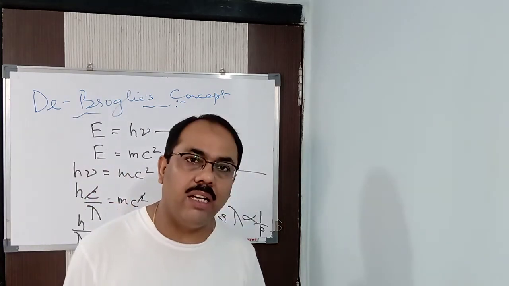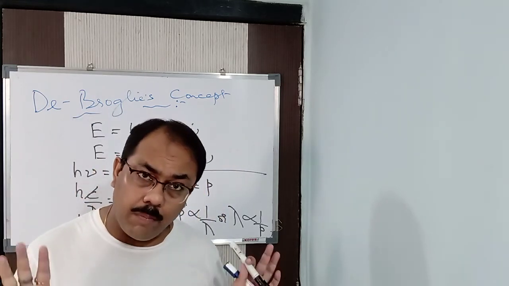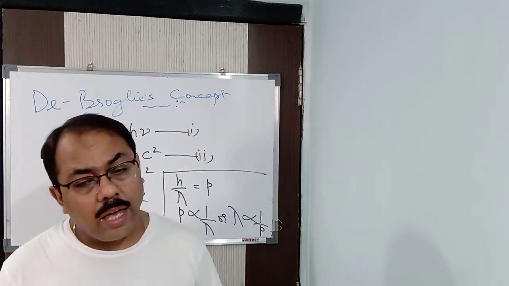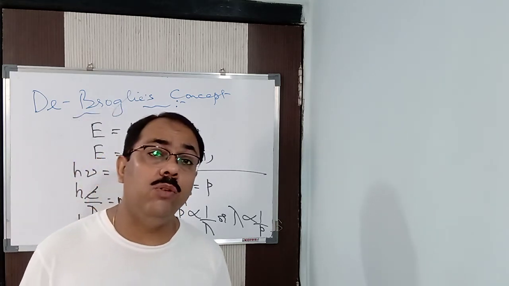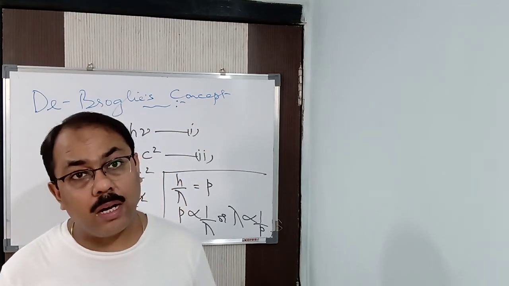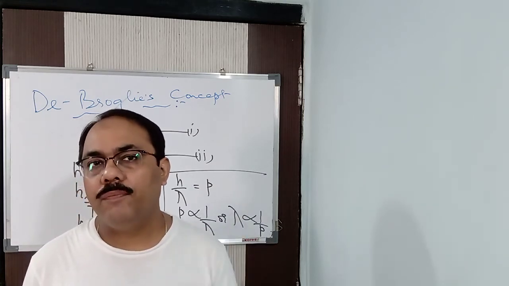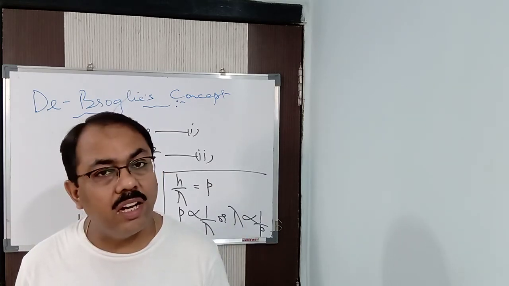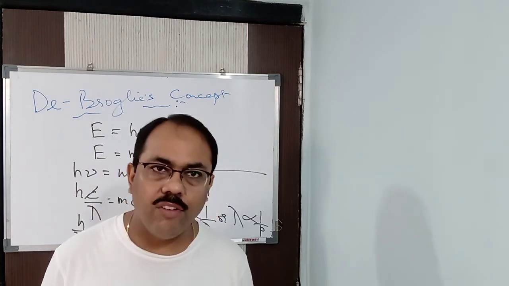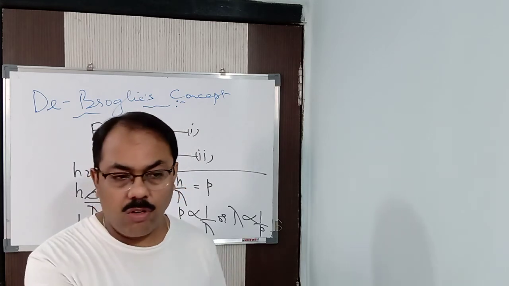So you can conclude that de Broglie's dual nature of matter, listen carefully, has nothing to do with our day-to-day life, because it has nothing to do with macroscopic particles. It has to do with microscopic particles. Why did I say it has nothing to do with day-to-day life? Because in day-to-day life, are you dealing with electrons, protons or neutrons? No, you are not. Are you dealing with an electron, a proton, a neutron?